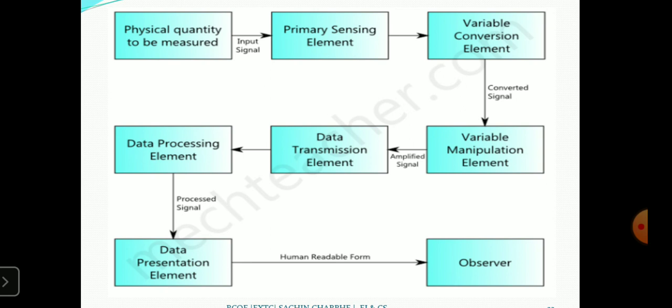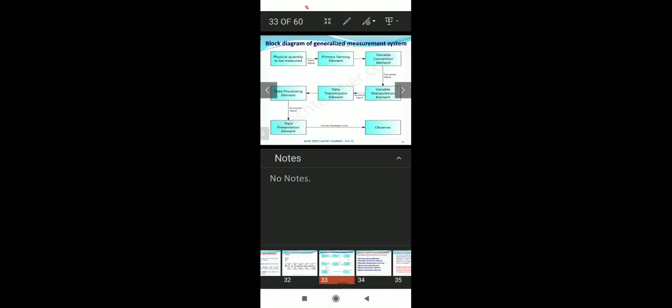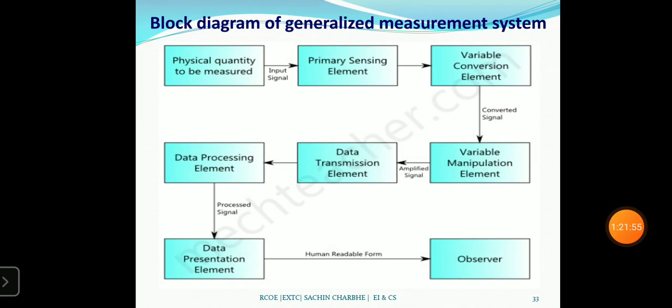I think you all are tired, so from the next lecture I will take it again from the block diagram of the generalized measurement system. This is very important. There is always one question on the generalized measurement systems, a 10 marks question.